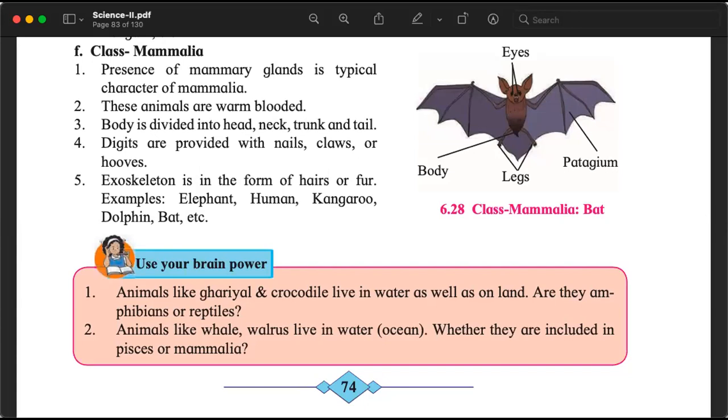Like the part below a horse's leg, what do you call it in Hindi, beta? No, I don't remember. So hoof is a protective part of the legs. When fingers are not there, then two thick parts like this are seen, exactly like a cow has as well. They are hooves.